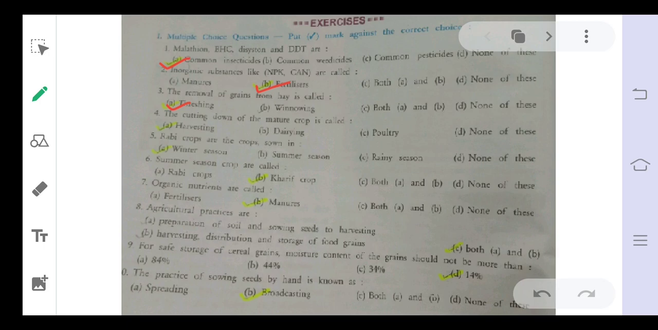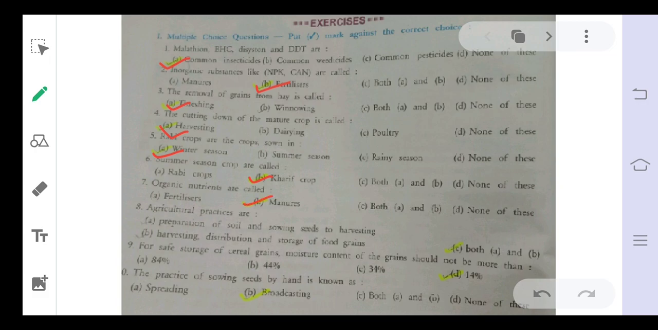The next is the cutting down of the mature crop, which is called harvesting. Then rabi crops are the crops sown in the winter season. Summer season crops are called kharif crops. Organic nutrients are called manures.